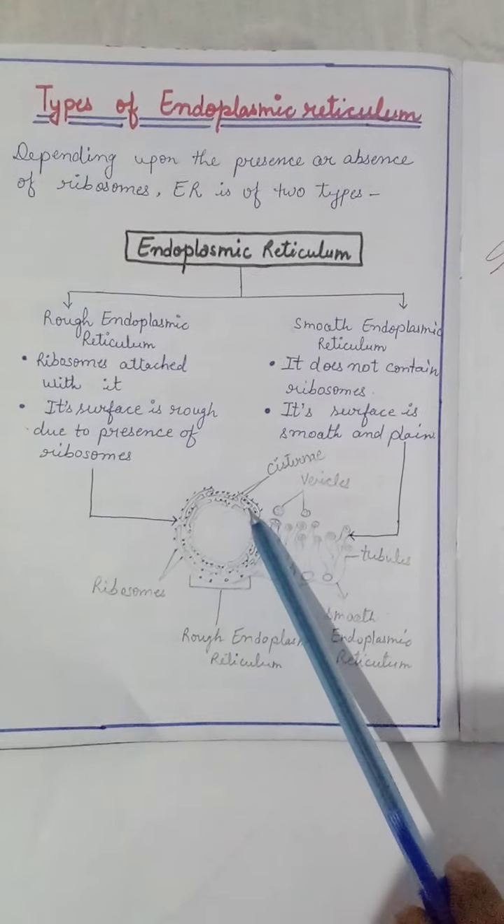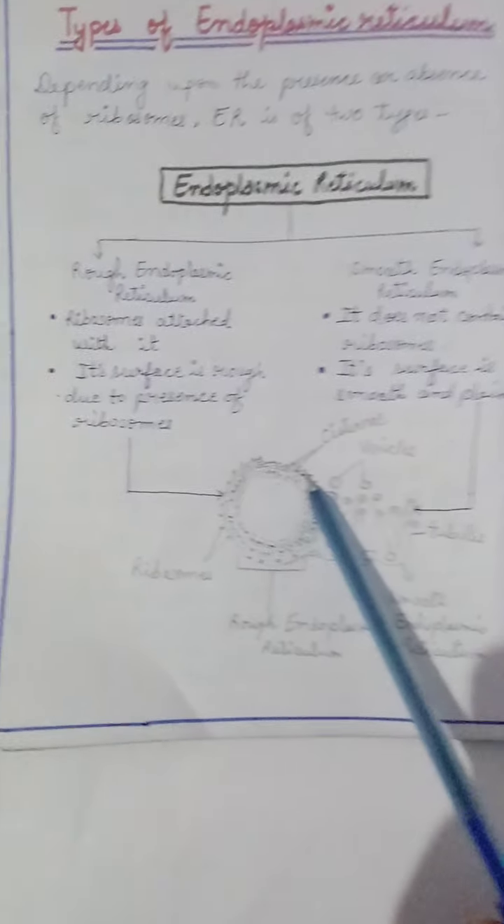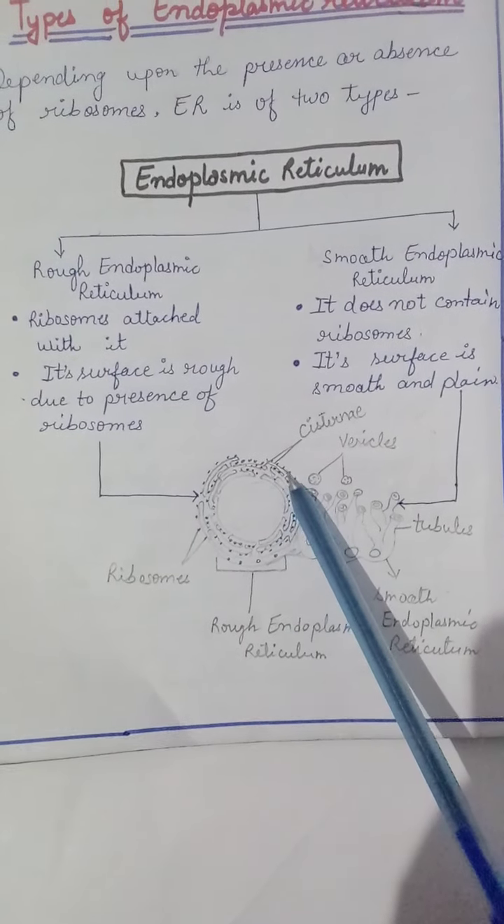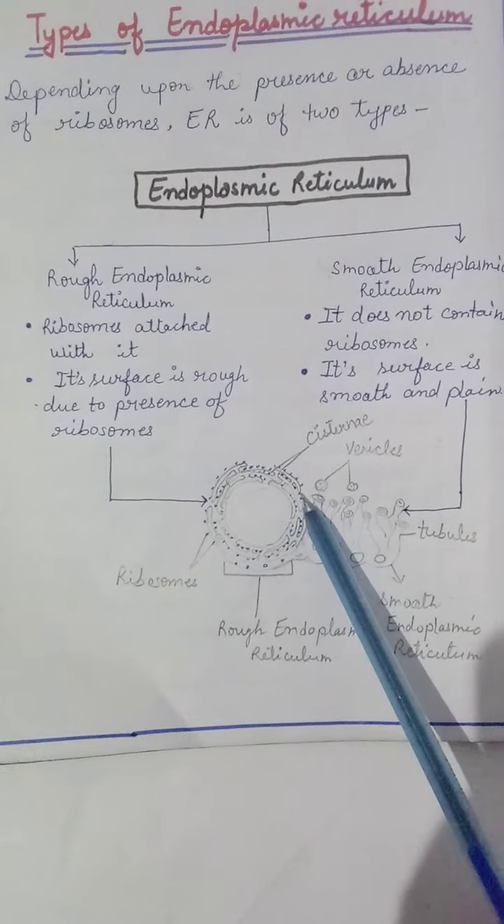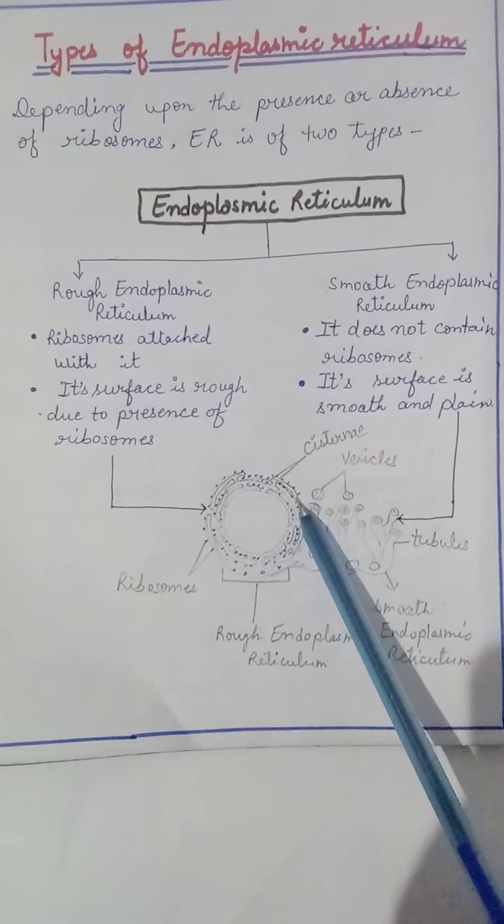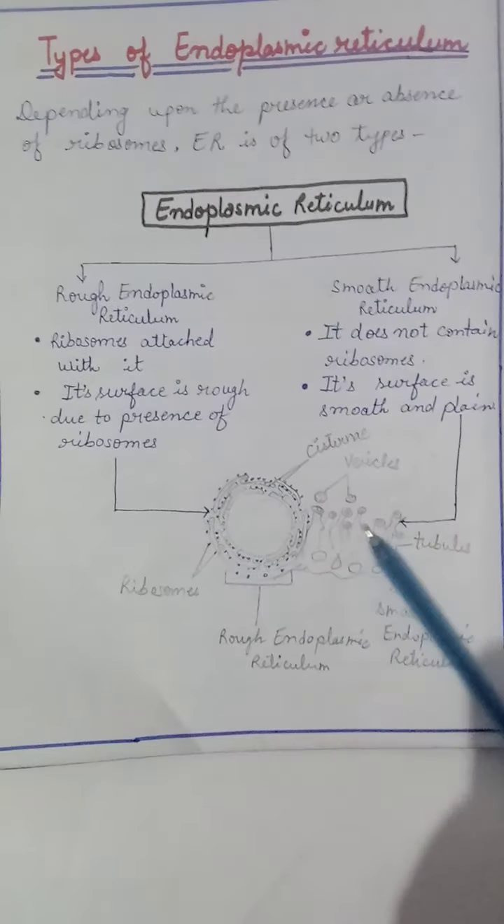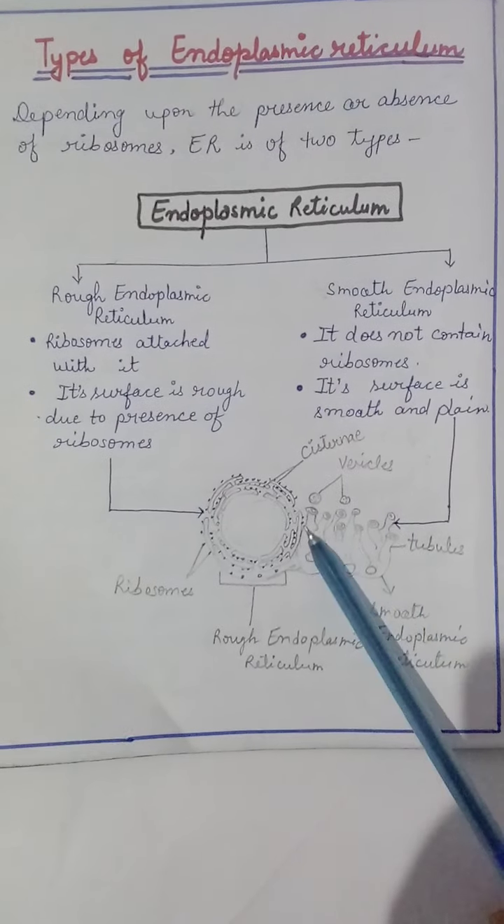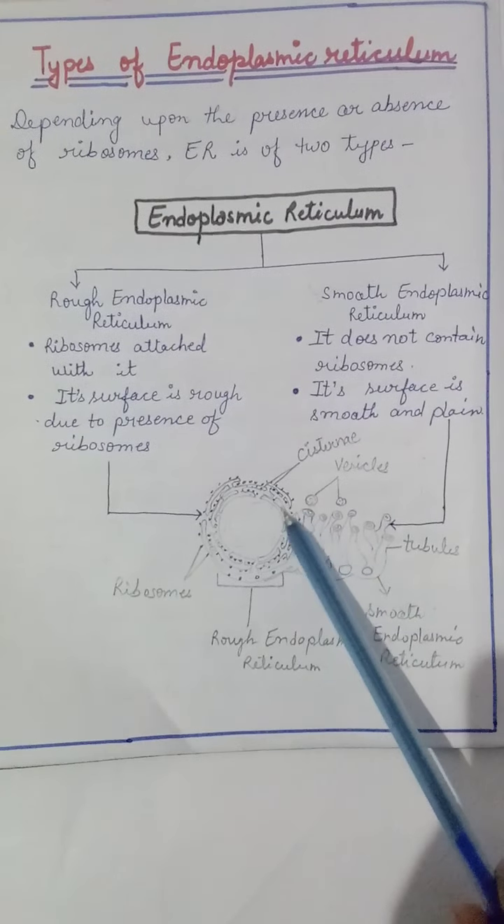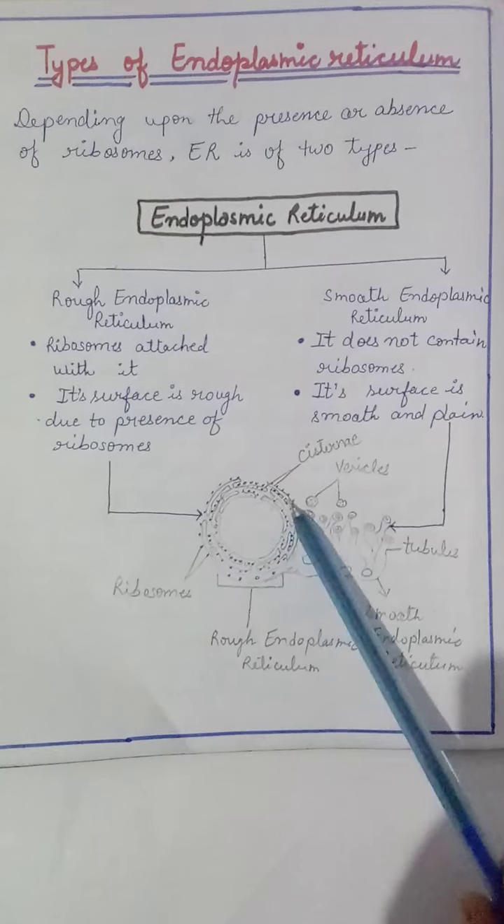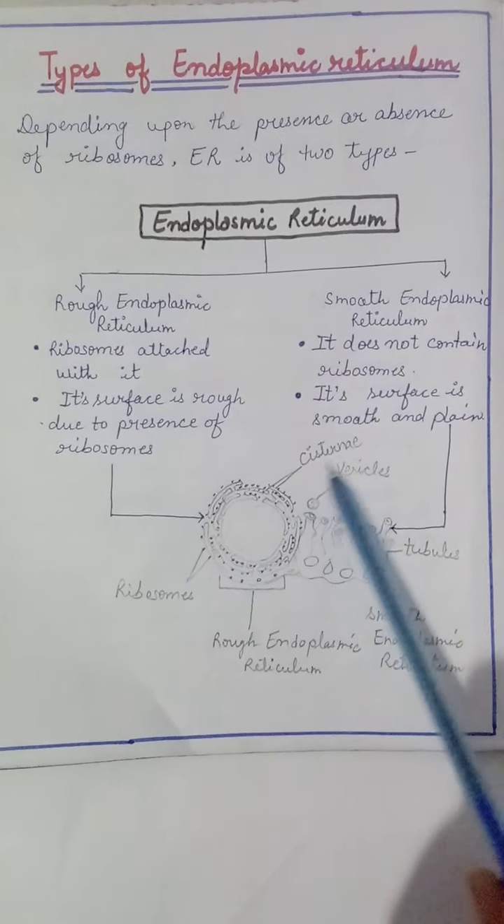Cisternae: you can see a tube-like structure. When you see it under the microscope, you will see broad, flat structures that form tube-like shapes, and all are parallel to each other. So this type of structure is called the cisternae.